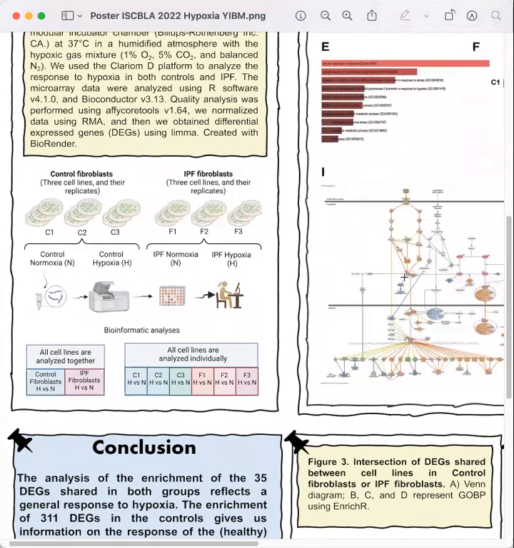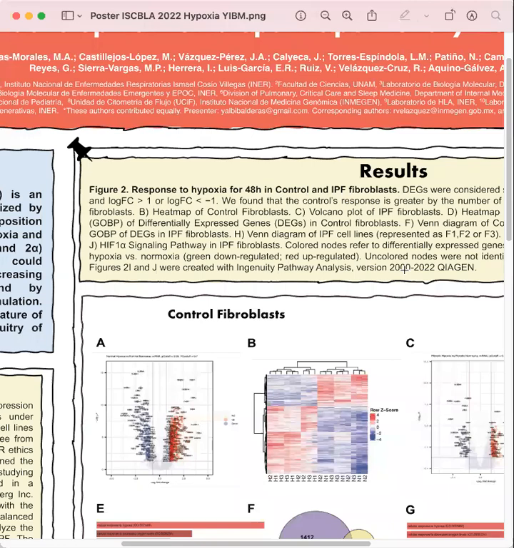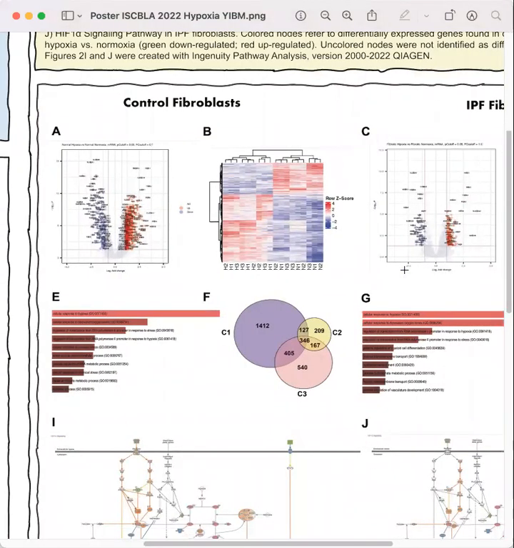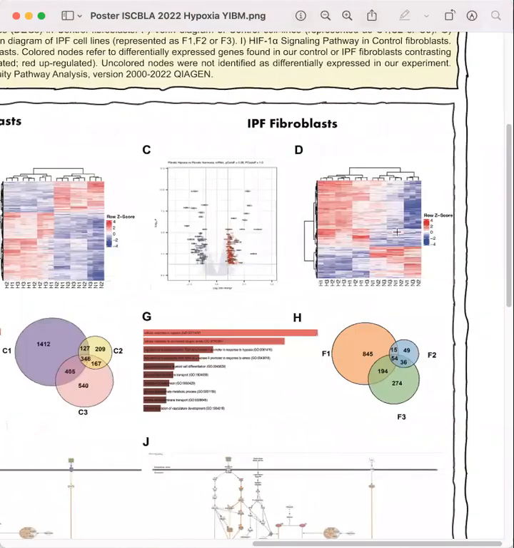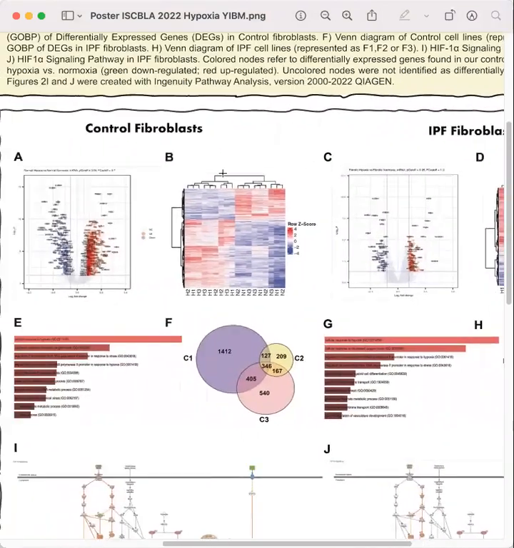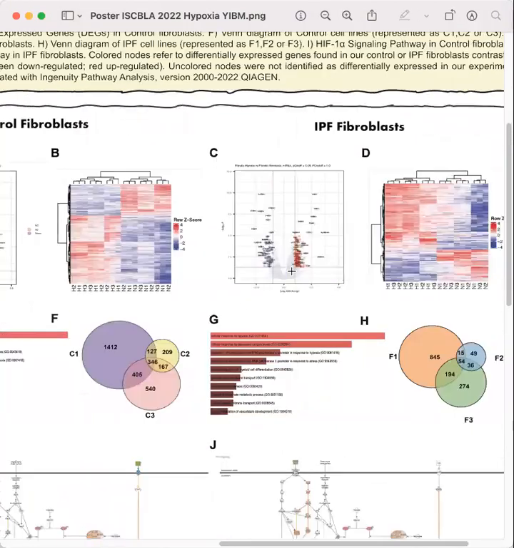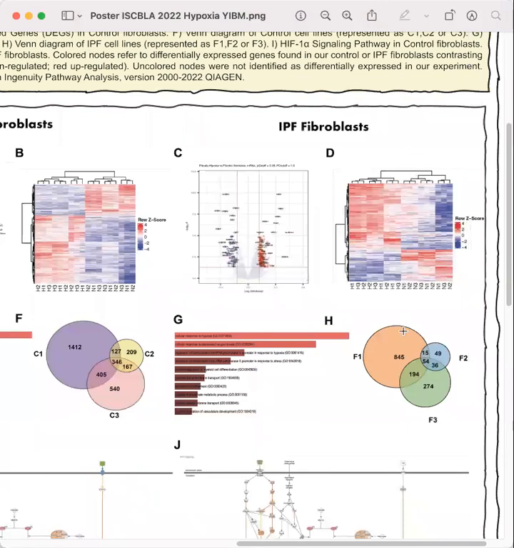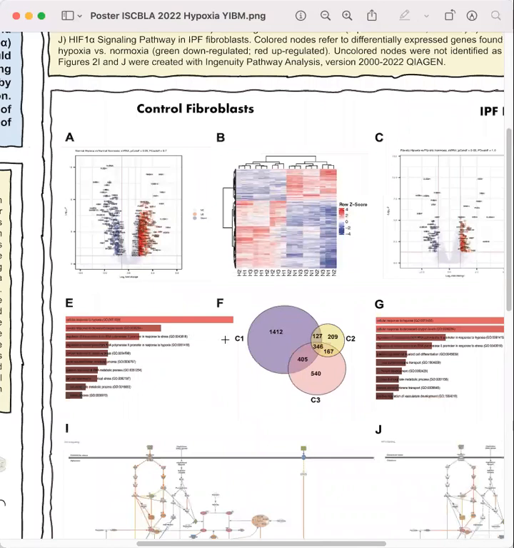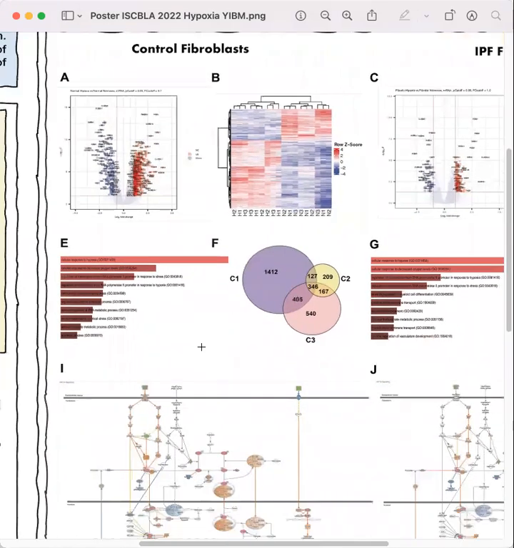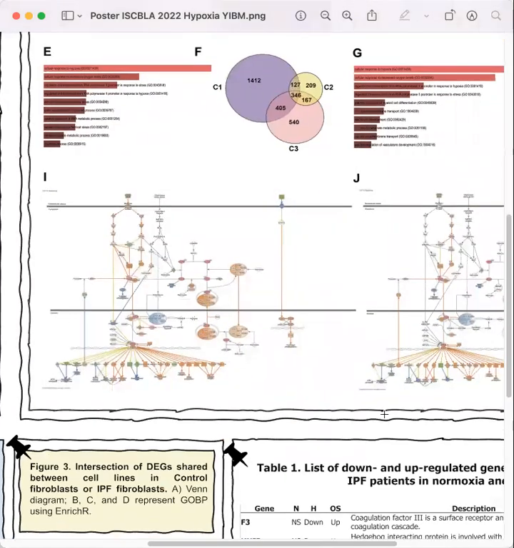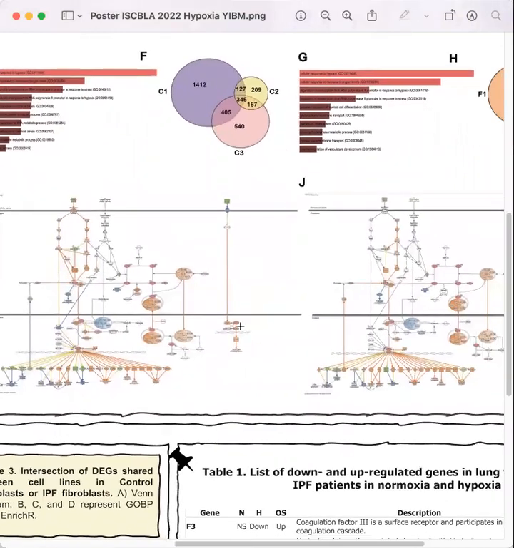Then we obtained the results. In figure 2, we can see the response to hypoxia for 48 hours, mixing all the control and the IPF fibroblasts. We found that the control response is greater by the number of genes and complexity. We can clearly separate the genes that are responding to each condition, and the gene biological processes are the classic response to the lack of oxygen. We used Ingenuity Pathway Analysis software to know specifically how they are responding to hypoxia.